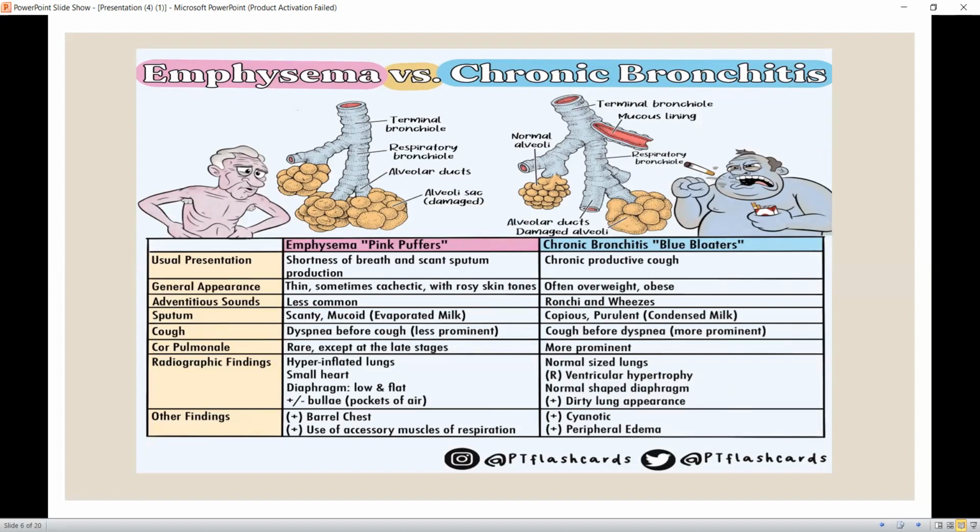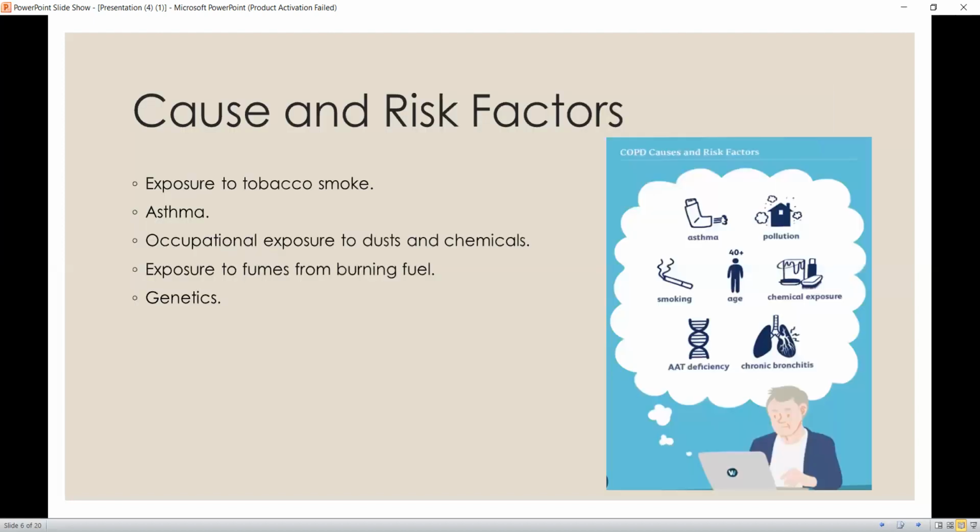If we look into the radiographic findings of emphysema and chronic bronchitis, in emphysema we see hyperinflation of the lungs with a small heart, while in chronic bronchitis the lungs are normal in size, but cor pulmonale is more prominently seen, due to increased pressure on the pulmonary arteries, which puts a back pressure on the right side of the heart, so right ventricular hypertrophy is seen in chronic bronchitis.